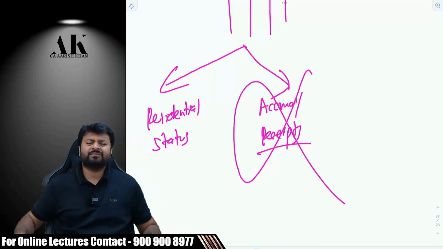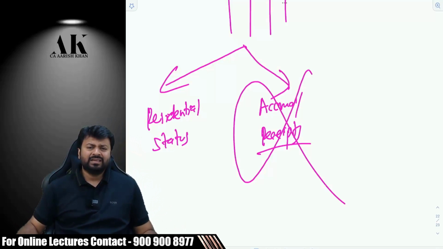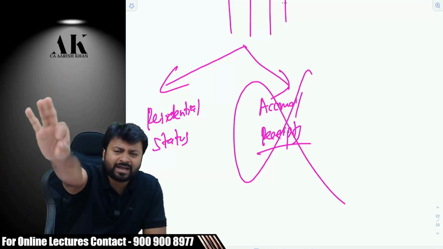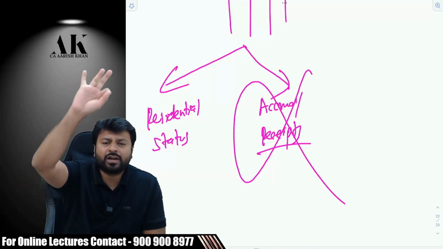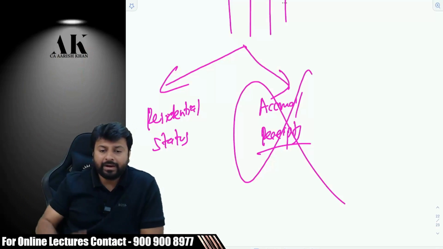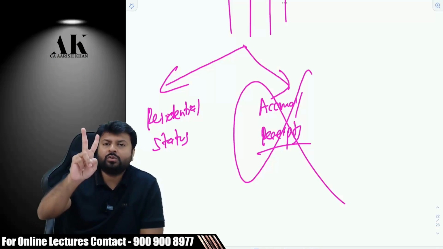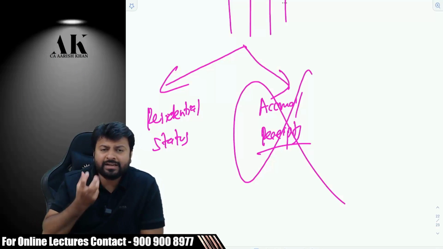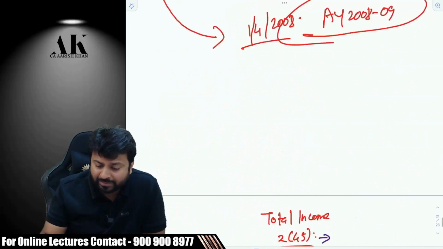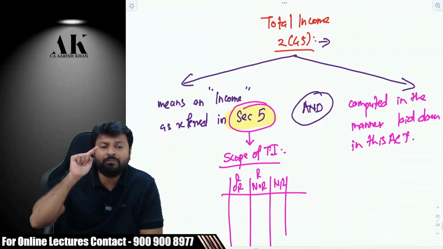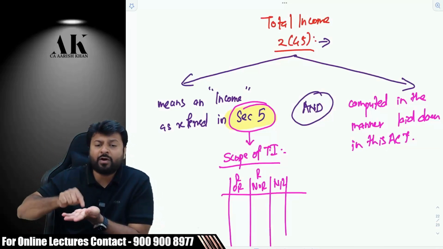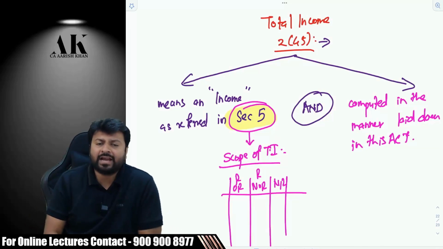Are you clear? If you are an ordinary resident, then this doesn't matter. Do you agree? Then it doesn't matter whether it is accrued in India or accrued in UK or accrued in Singapore or accrued in Malaysia, because for an ordinary resident, world income is taxable. But if you are a non-resident, then only two types of income are taxable in India. Either it has to be accrued in India or it has to be received in India. Therefore, the government says that total income will obviously include only those incomes, first of all, which should come as a part of what? The scope of total income in India. Are you clear?